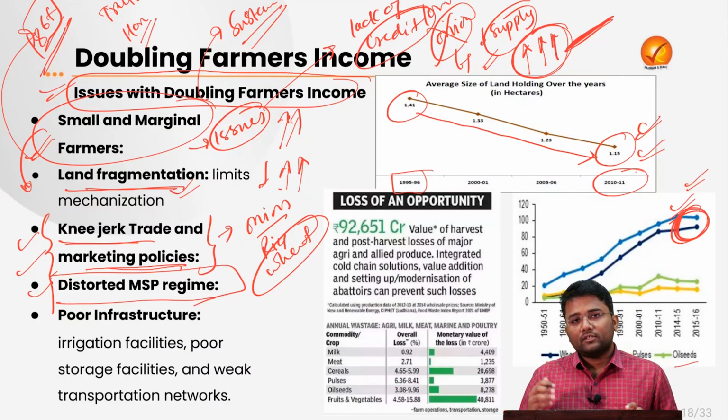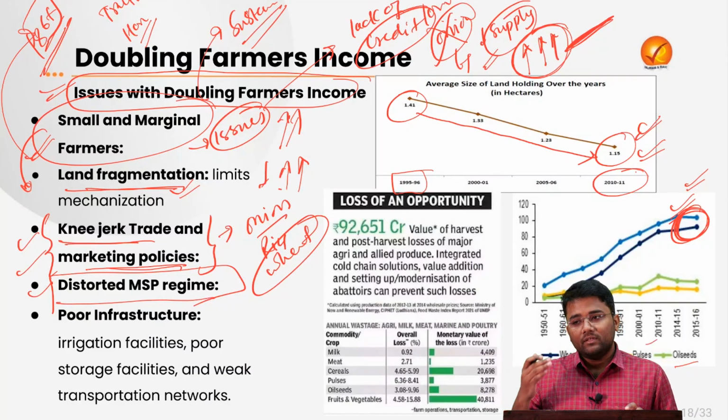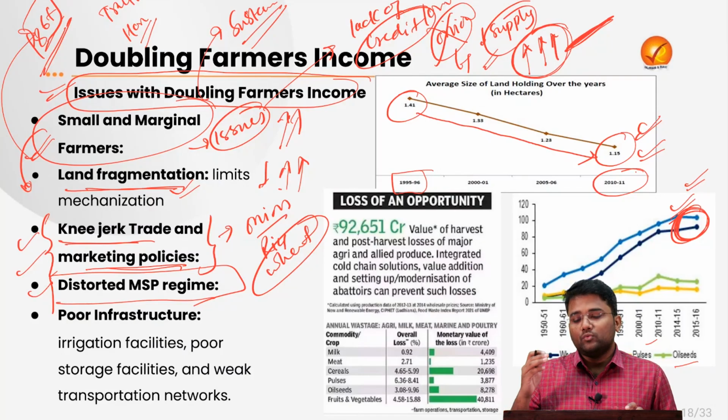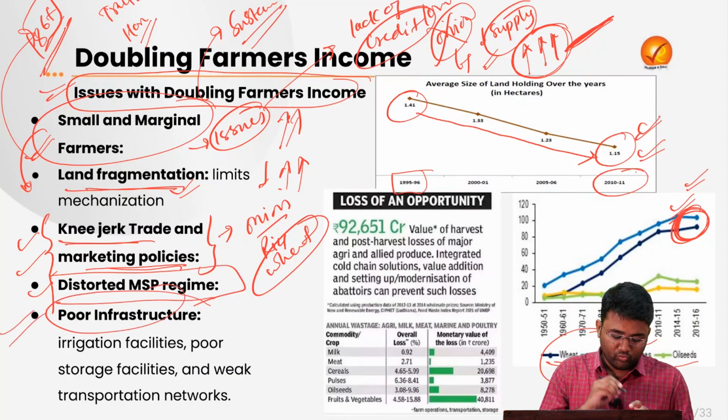So this creates an over-dependence on wheat and rice, whereas the rest of the country, other than some of the northern states, is not growing wheat and rice. They are more into growing pulses, oil seeds or horticulture crops. When we do not see a substantial increase in the MSPs of these oil seeds, pulses and horticulture crops, the farmers who are not growing wheat and rice are suffering, and that is leading to a low income for those farmers. Then the next reason is poor infrastructure.